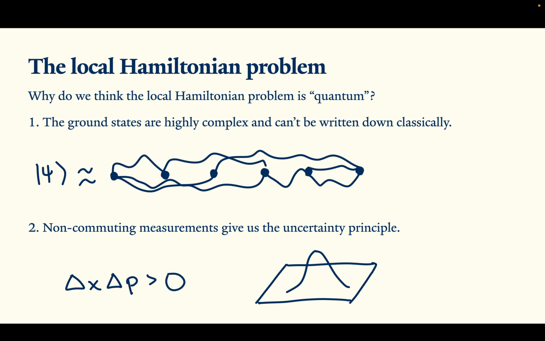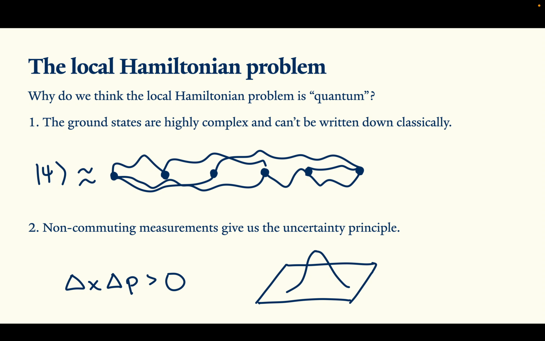Indeed, this non-commutation has been used in a lot of works doing reductions between local Hamiltonian problems to encode really complicated interactions in the low energy subspaces of local Hamiltonians. I think it's a really interesting question to try to understand what makes local Hamiltonian problems quantum. A natural way to start tackling this is to remove some of these properties that we think make them quantum and see if they stay quantum or if they become classical.